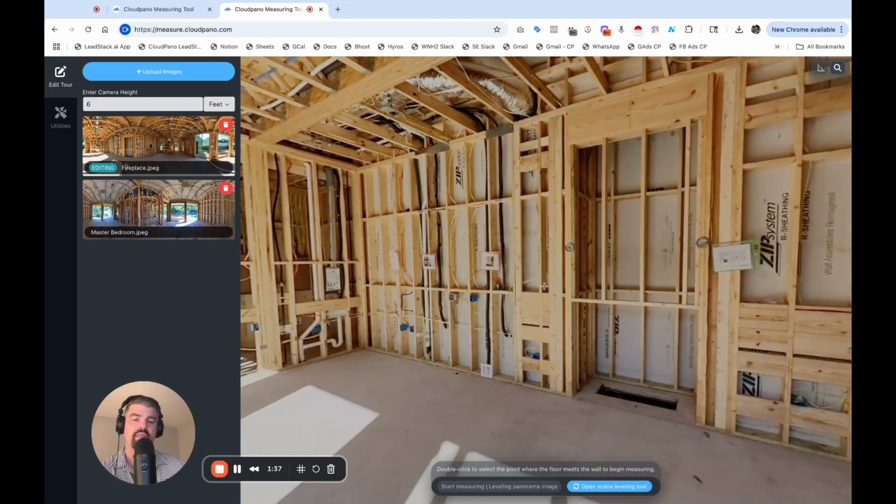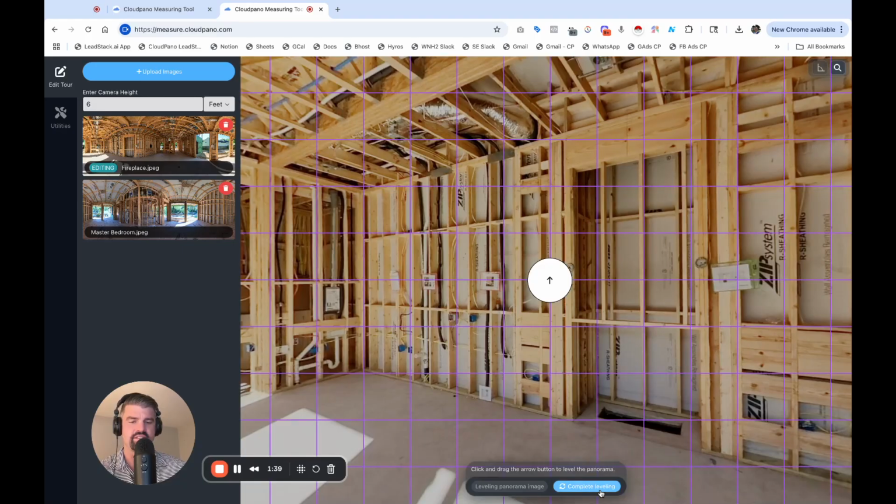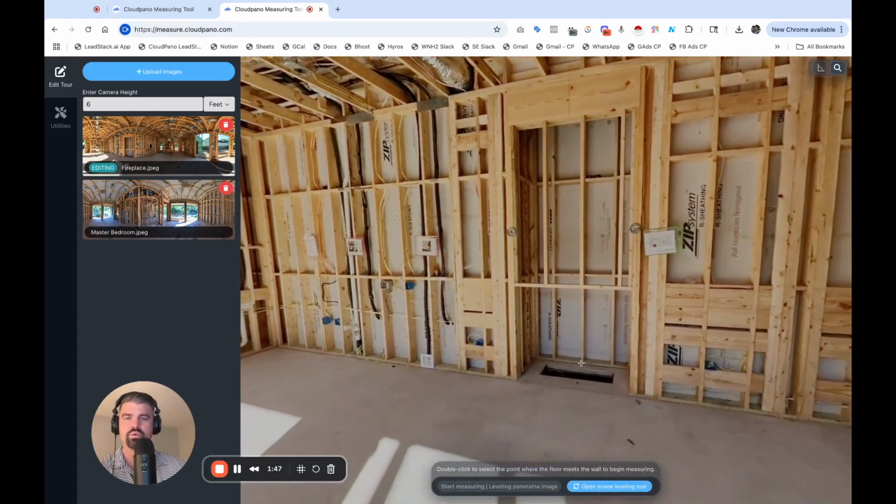Okay. So here, and also, there's even a scene leveling tool. So if you have an unleveled panorama and you want to level it, you can do that. It's very important for measurement accuracy. But we're going to skip that for now and just show you how to get started. So it says double click to select the point where your floor meets the wall to begin measuring. So basically we are setting a scale here.